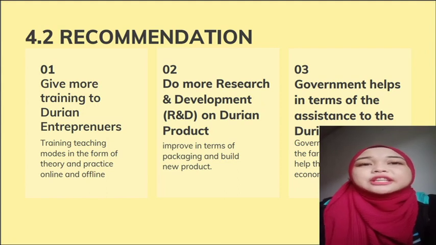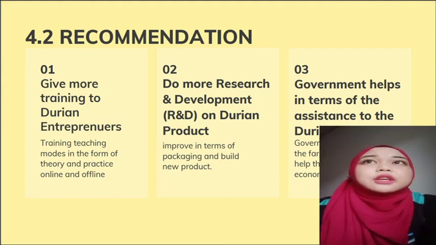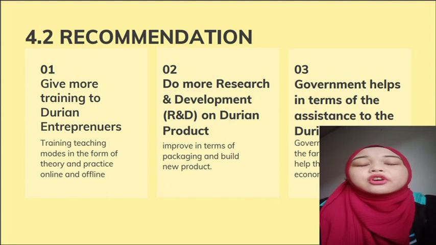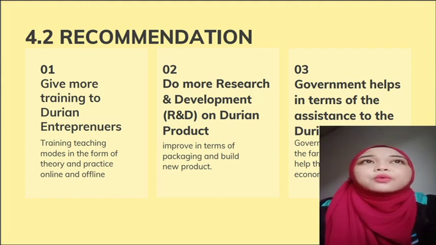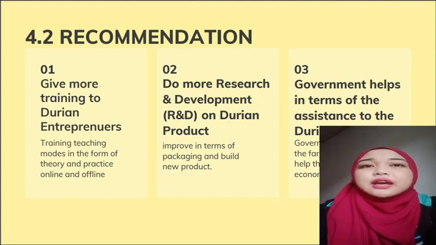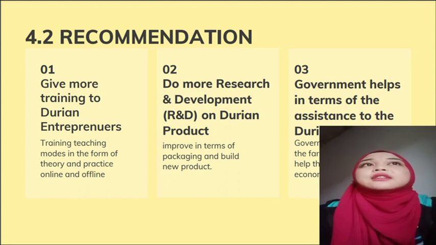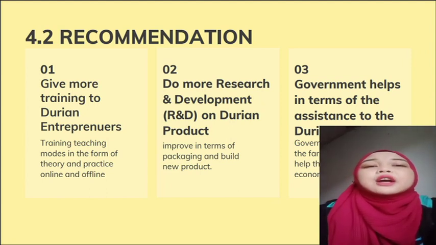Okay, I will continue the presentation, which is for point 2, recommendation. The first recommendation that we can give is to give more training to durian entrepreneurs, which is a training model in the form of theory and practice, whether online or offline, where the theory that will be given is related to how to produce durian of good quality.